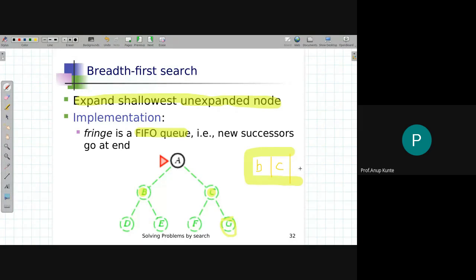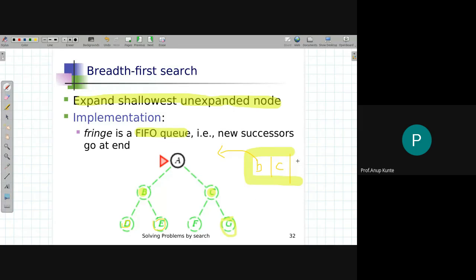Okay, now what will happen next is you will remove B from the queue because it is at the head of the queue, and the expansion of B will happen. Node D and node E will be added to the queue. Now the depth level of nodes D and E is 2, and the depth level of node C is 1.